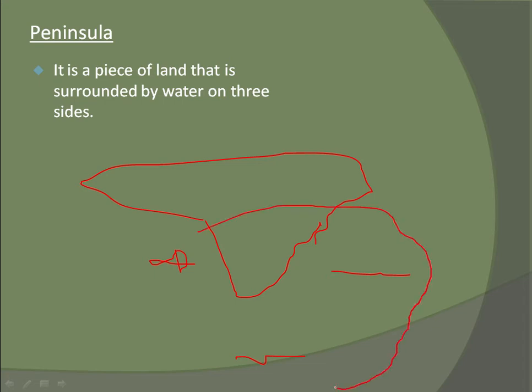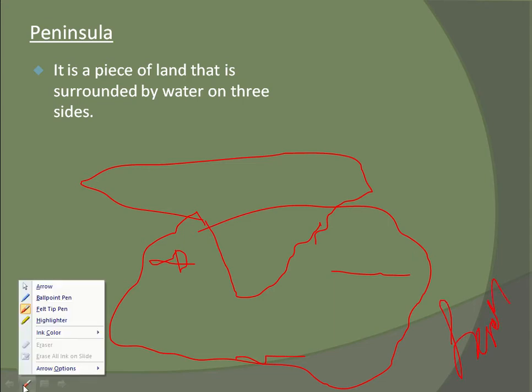This type of land which is surrounded by water on three sides is known as a peninsula.